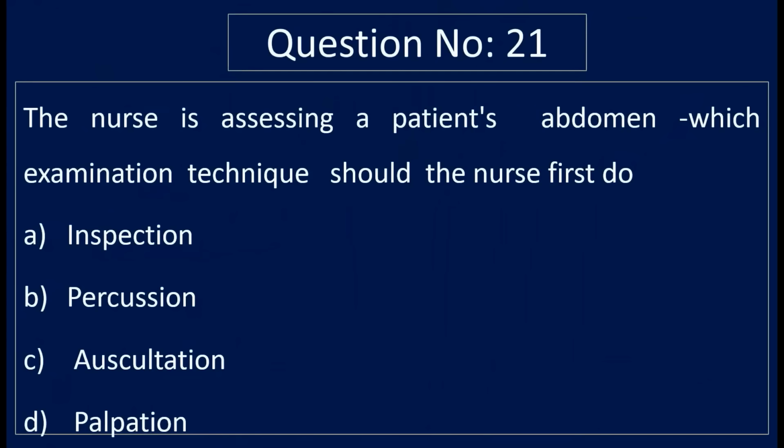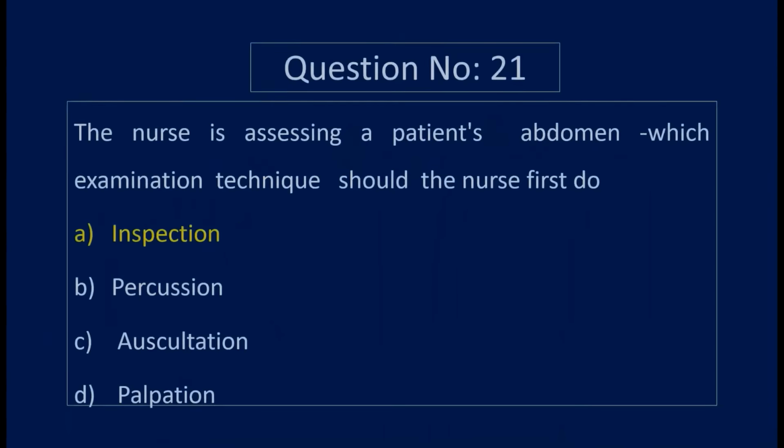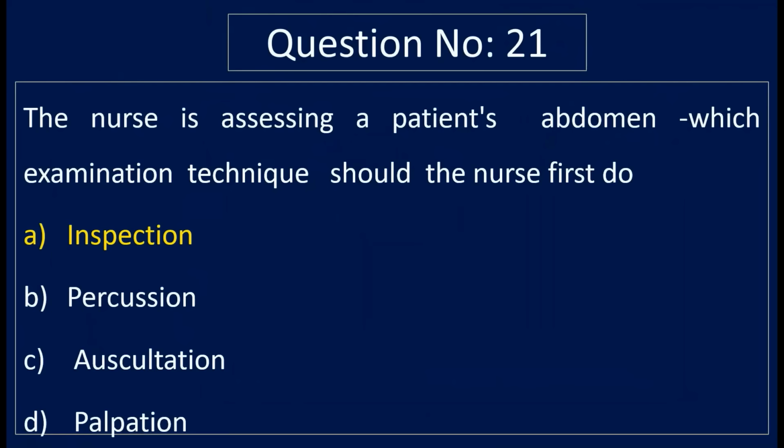Question number 21. The nurse is assessing a patient's abdomen. Which examination technique should the nurse first do? Option A, inspection, option B, percussion, option C, auscultation, and option D, palpation. Correct answer is option A, inspection.